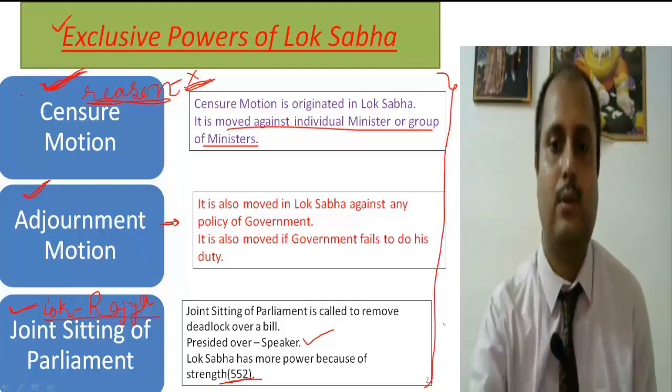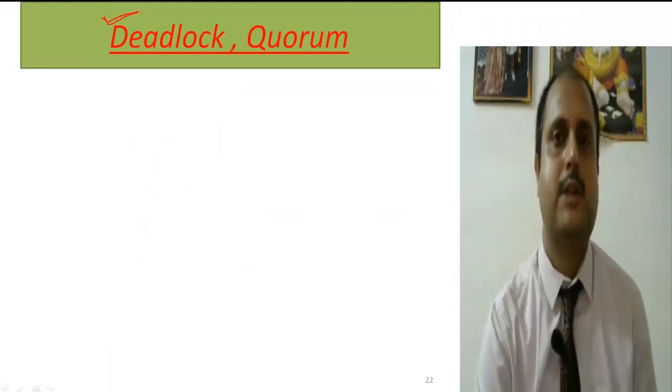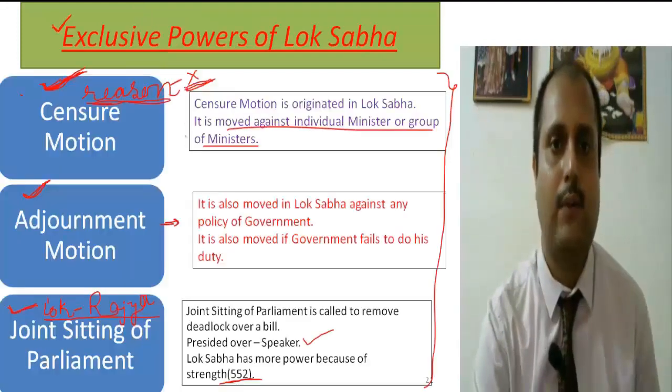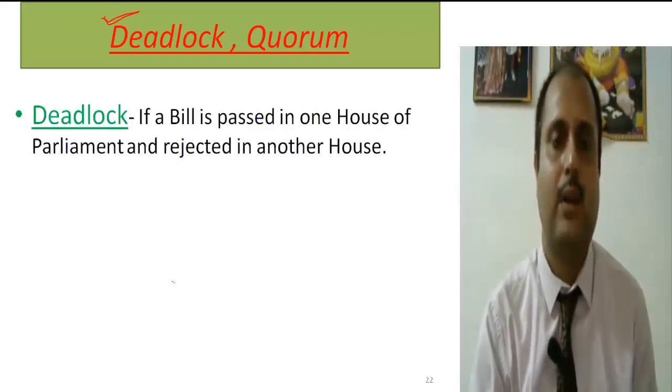Now we are moving towards the exclusive powers of the Rajya Sabha. But before we move to the exclusive powers, there are some important concepts. One is the deadlock and another one is the quorum. What is deadlock? Recently in the joint sitting of the Parliament we discussed the deadlock. Now we are going to understand the meaning of the deadlock. The deadlock means at the time of passing of a bill, if the bill is passed in one house and it is rejected in the other house, then the deadlock is called by the president.